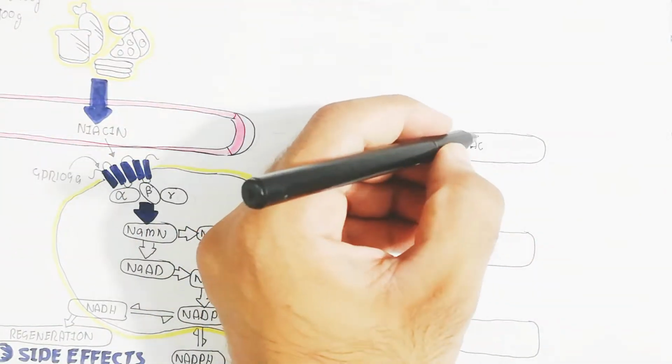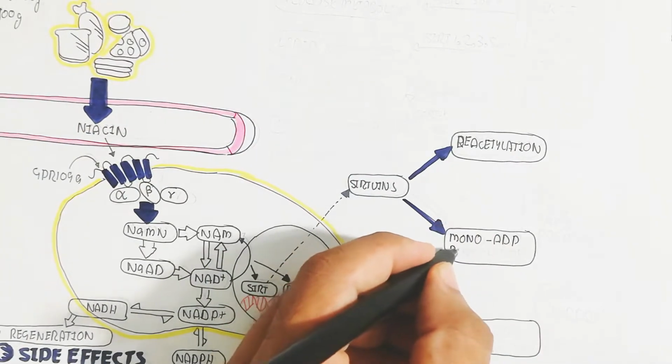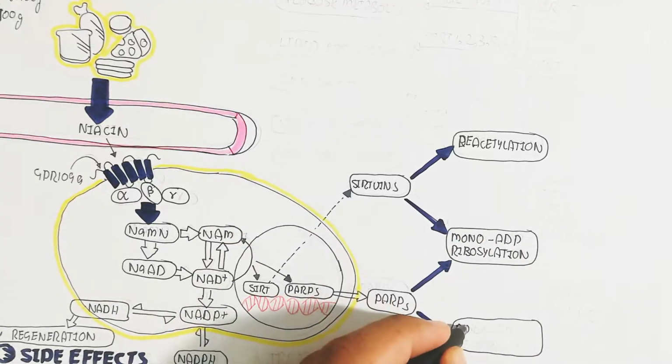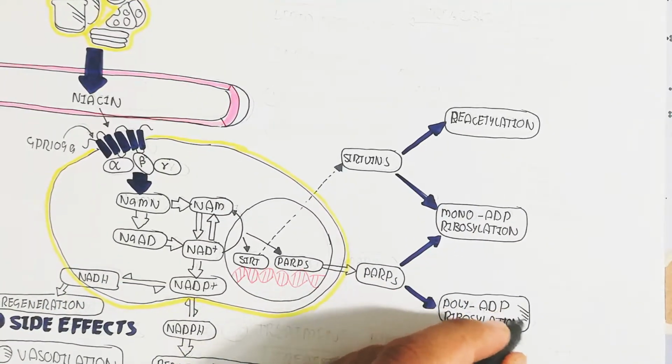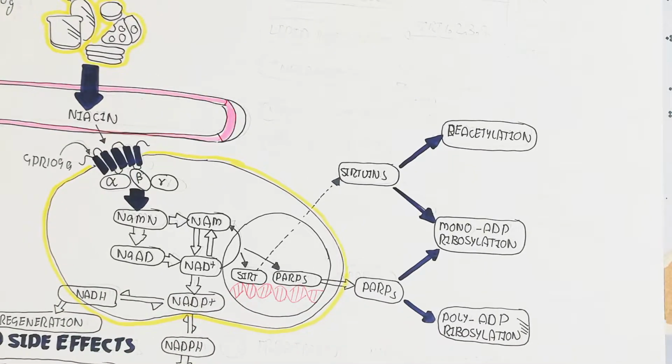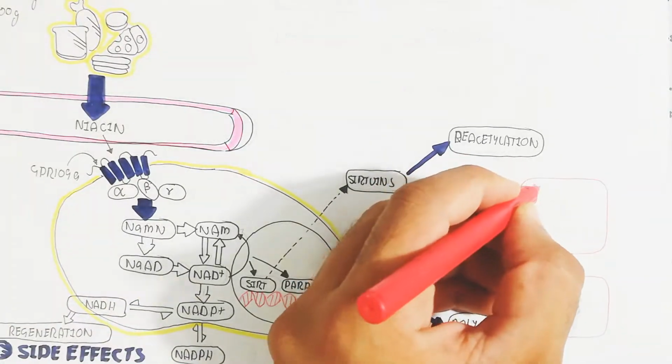PARP gene activation will produce mono ADP ribosylation, which will basically activate the SIRT gene and the PARP3 and 4, 7 and 8, while poly ADP ribosylation will lead to PARP1 and 2 activation.